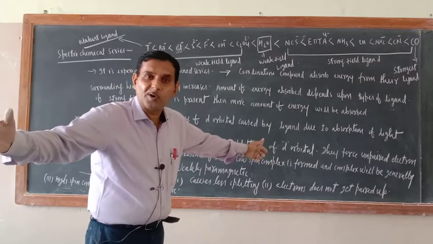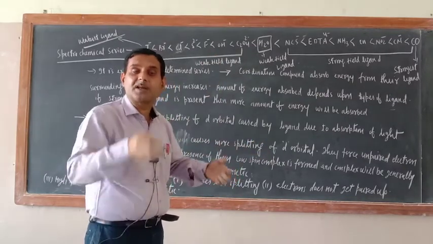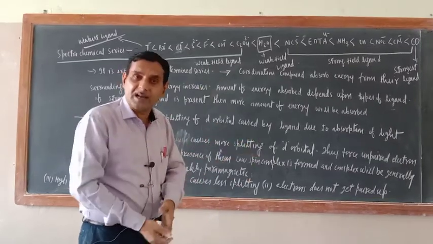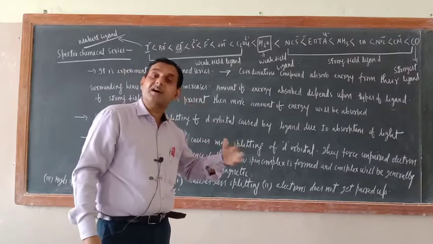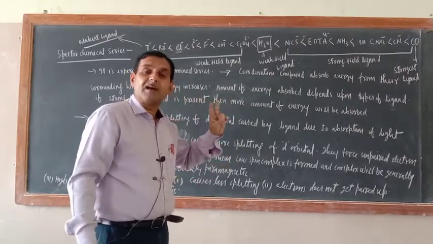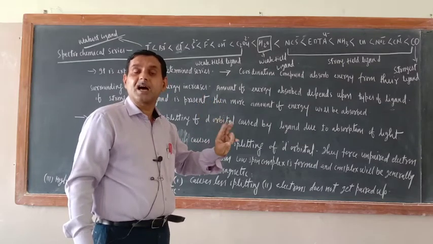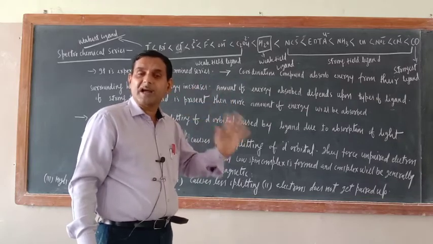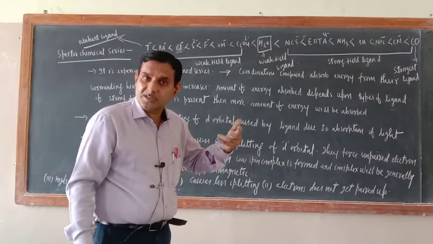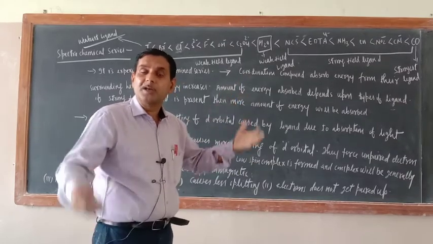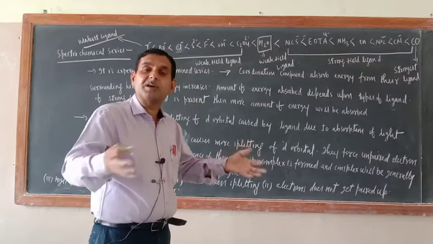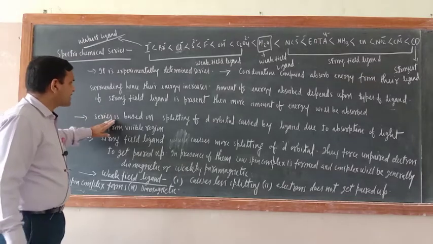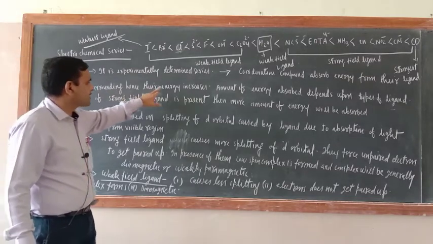Now splitting will be more because it is absorbing more energy from the surrounding. But if a weak field ligand is present, it will absorb less energy, then splitting will be less. So this is the cause of splitting of the d orbitals. That is why, when I was teaching you the factors affecting CFSE, I told you the nature of the ligand is one of the important factors. Strong field ligands cause more splitting because they absorb more energy from the surrounding. Weak field ligands cause less splitting because they absorb less energy from the surrounding.